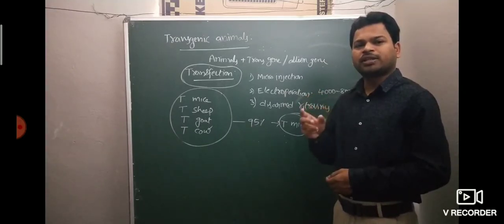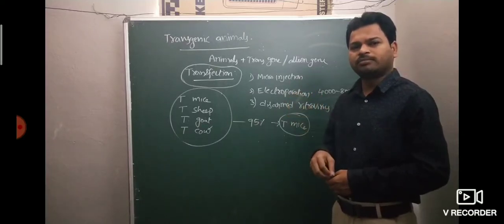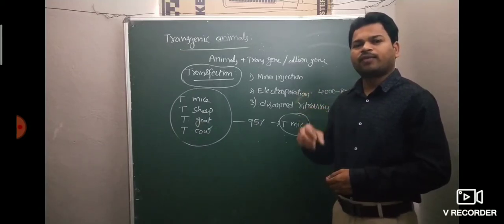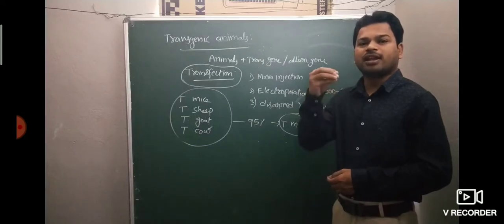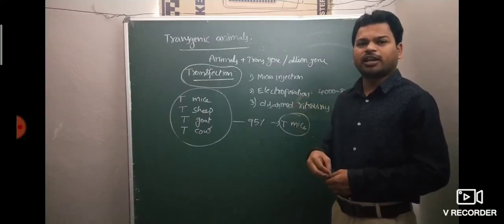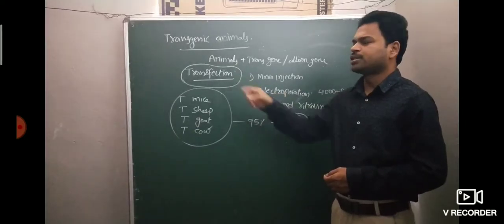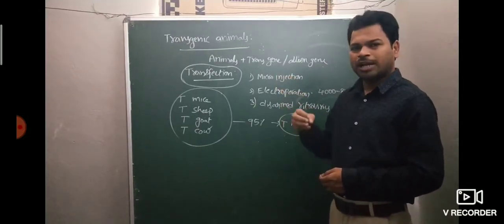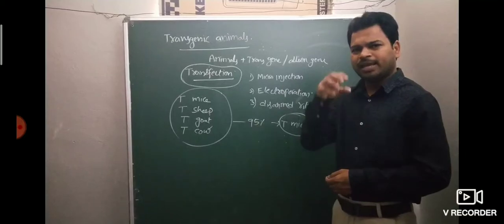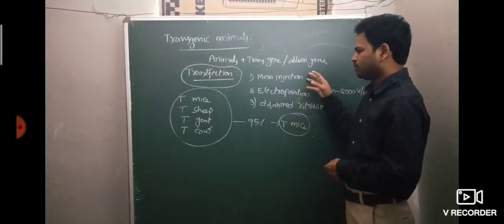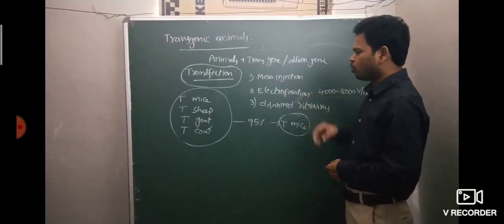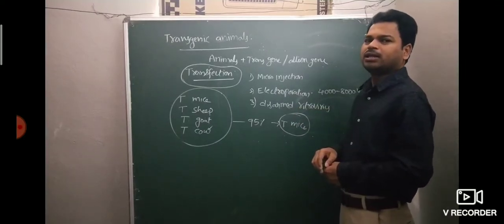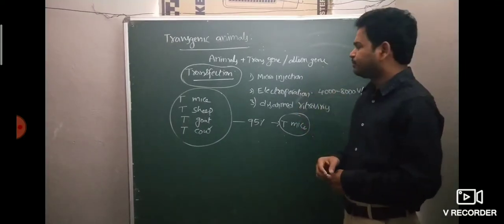Conjugation. Transfer of genetic material from one bacterium to another bacterium is called conjugation. Transfer of genetic material from virus to bacteria is called transduction. Transfer of genetic material into the animal is called transfection. So to transfer the desired gene into the animal, the mainly involved events are microinjection, electroporation, and disarmed retrovirus, which are used to transfer the desired gene.